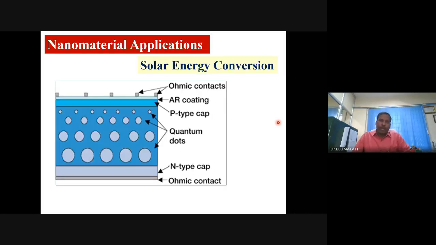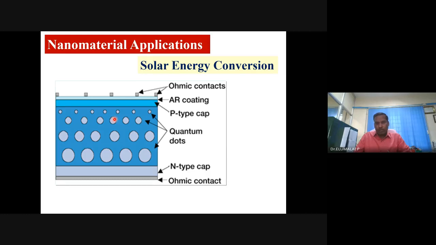And with the use of anti-reflection coating, the efficiency of the conventional solar cell or solar panel can be improved, based on silicon or cadmium selenide or telluride, any solar type materials. This thin layer of anti-reflecting coating is possible with the help of nanotechnology, which suppresses the reflection of radiation so that all the radiation falling on the solar panel can be absorbed by the semiconducting material and converted into maximum electrical energy.